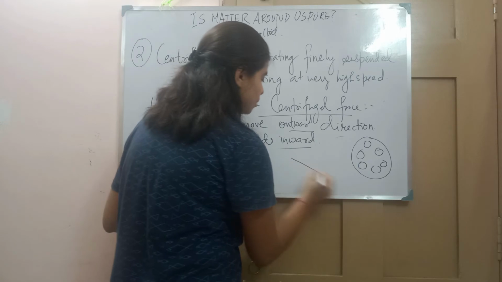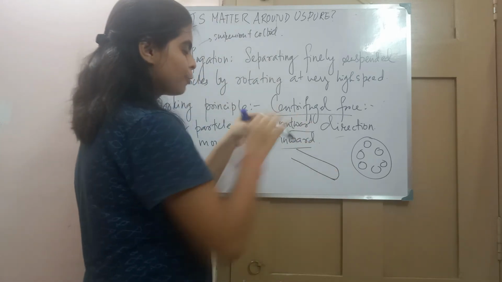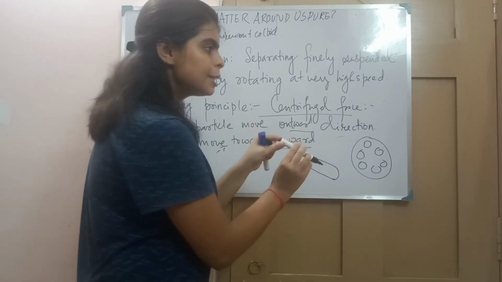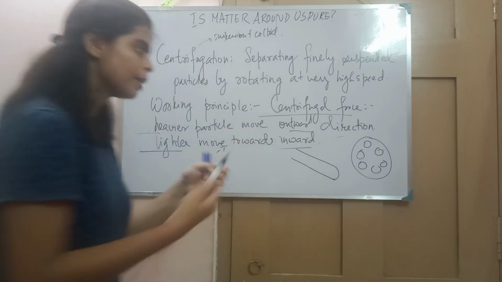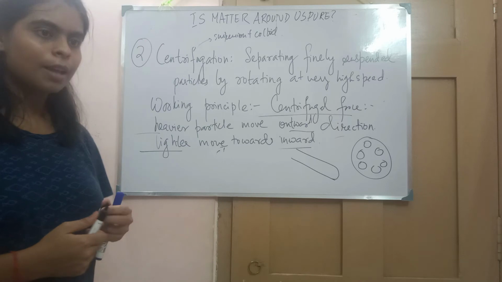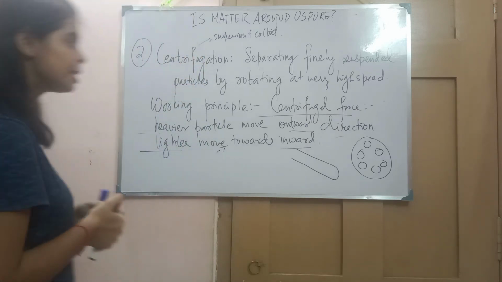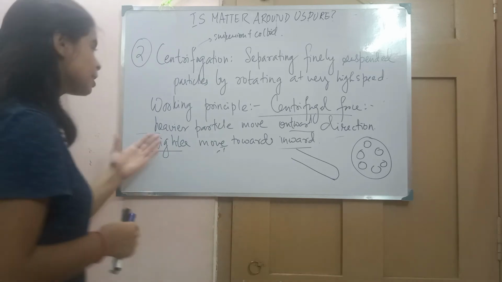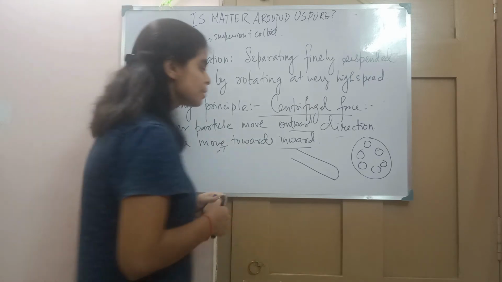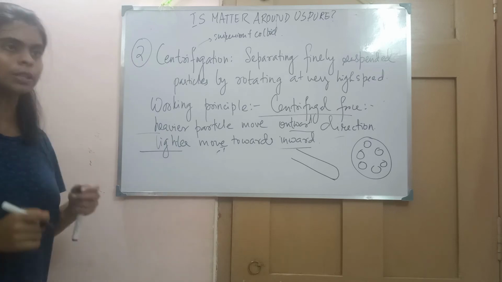The test tubes are inclined in this way, in an inclined position, and then this machine will start rotating. Once the machine starts rotating, you will see that the heavier particles will move outward, towards the circumference, and the lighter particles move inward.